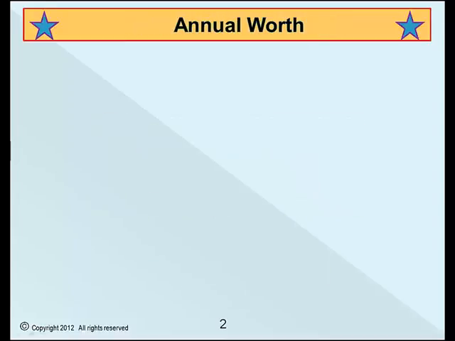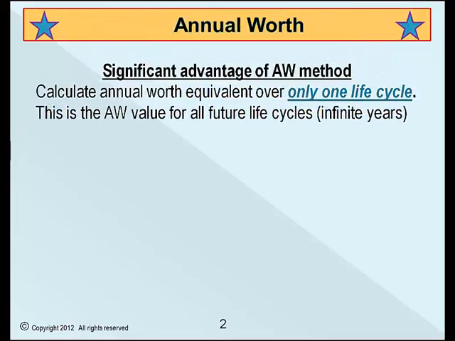The primary advantage of AW over present worth and other methods stems from the equal service requirement. The AW method for mutually exclusive alternatives requires that the AW value be determined over only one life cycle. The respective lives of each alternative are used in this determination. The resulting value is the AW for all future life cycles. Thus, the equal service requirement is satisfied.